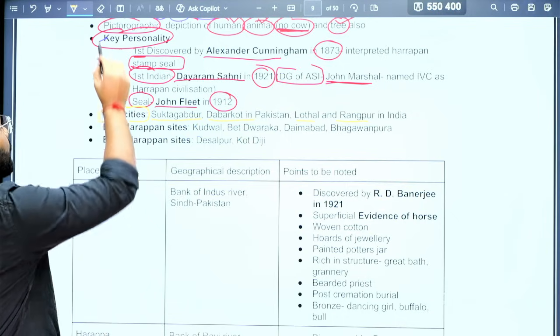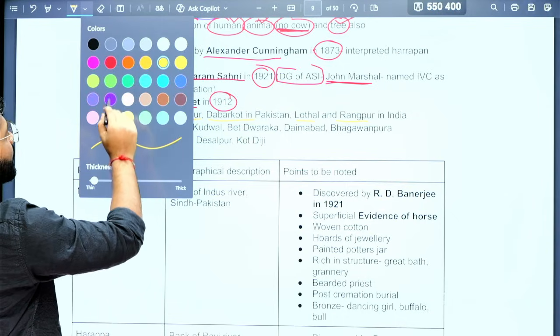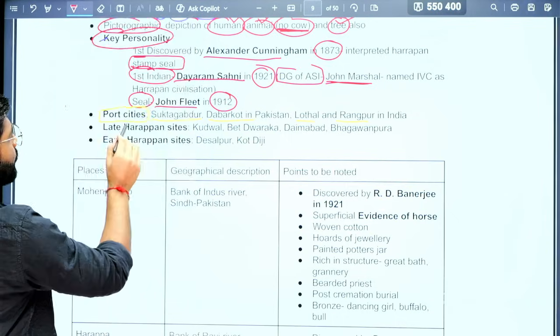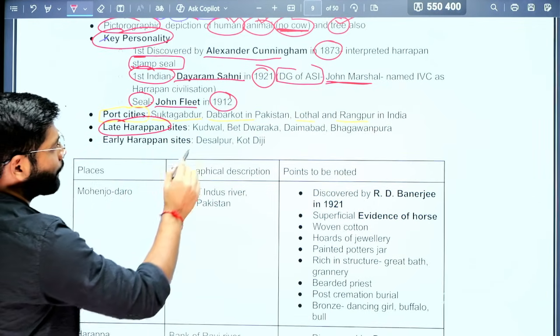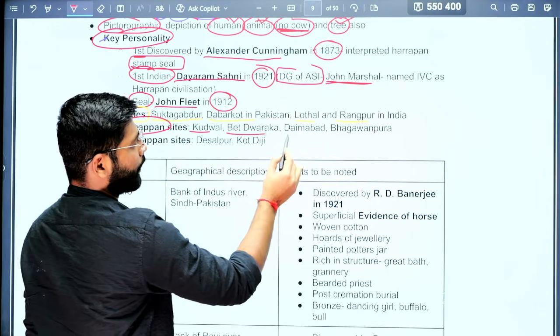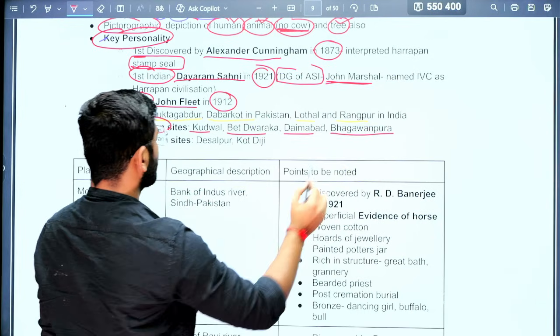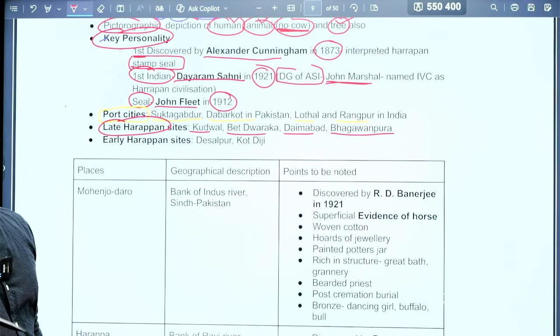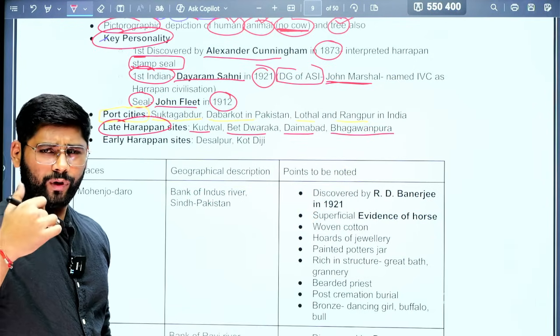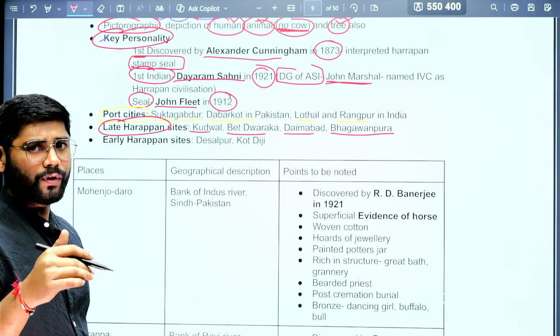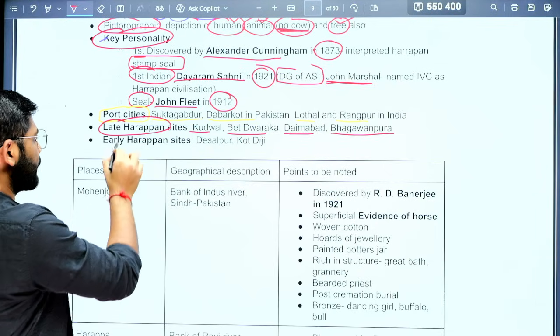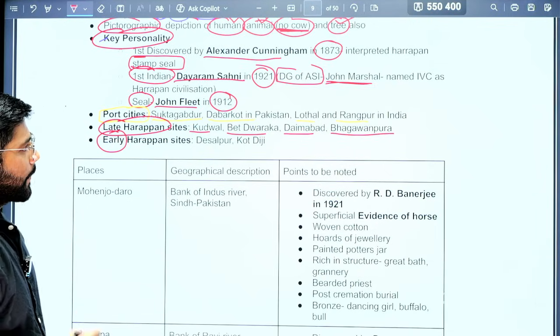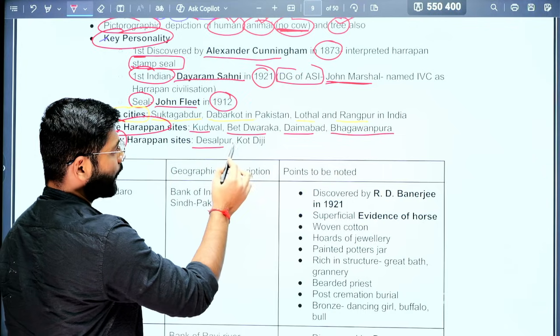Then another important feature is the late Harappan sites. Which are the late Harappan sites? They are Kudwal, Bet Dwarka, Daimabad, Bhagwanpura. So these are the late Harappan sites, meaning that after the Harappan civilization declined, these sites were present. There were also some early Harappan sites. The early Harappan sites were Desalpur and Kot Diji.